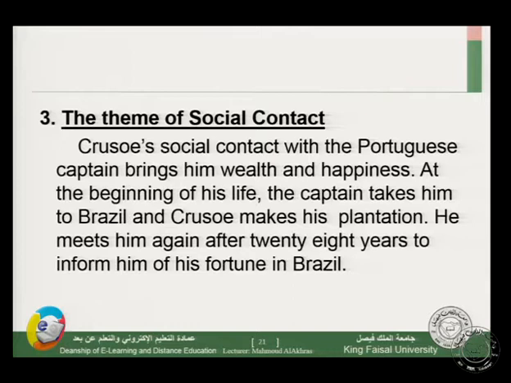Now let's see another theme, the theme of social contact. Crusoe's social contact with the Portuguese captain brings him wealth and happiness. So we can sense that social contact brings happiness. At the beginning of his life, the captain takes him to Brazil and Crusoe makes his plantation. He meets him again after 28 years to inform him of his fortune in Brazil. So this captain is a source of good news for Crusoe.